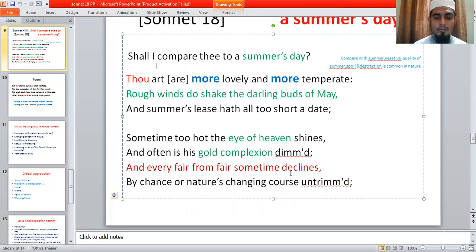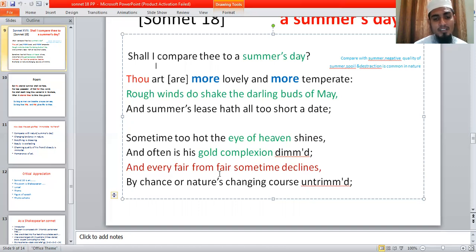We know that we human beings, at times we are very young, we have much more energy, but at times we lose our energy, we lose everything, we become old. Everything in this nature, everything in this world sometimes declines its charming quality. This is the universal truth in nature, in everything, that every fair from fair sometime declines.